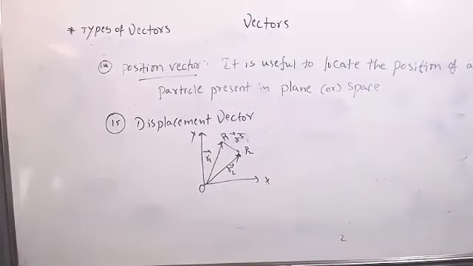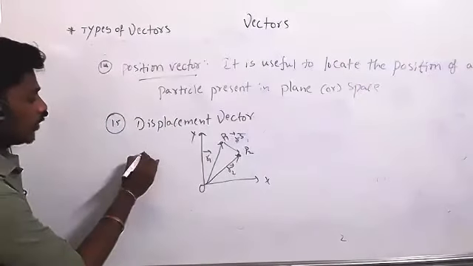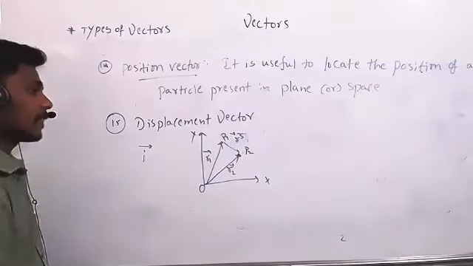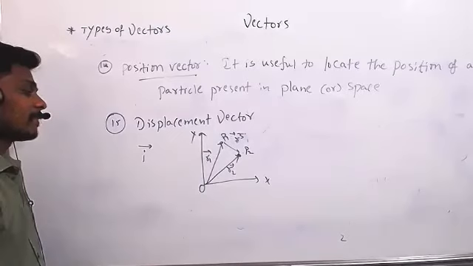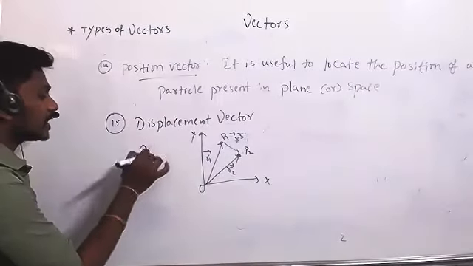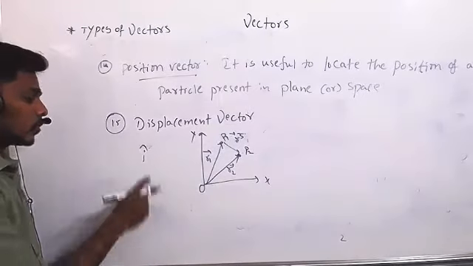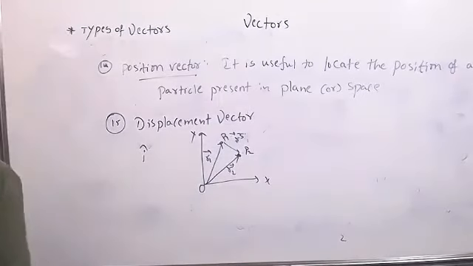Excuse me, sir. Tell me, Bhanupriya. Sir, j cap, i cap, all these have no units, right? And no dimensions. No units, no dimensions, because these are unit vectors. If I write like this, then it is a vector. If I write like this, then it's a unit vector, so it has no dimensions and no units. Clear? Thank you, sir.